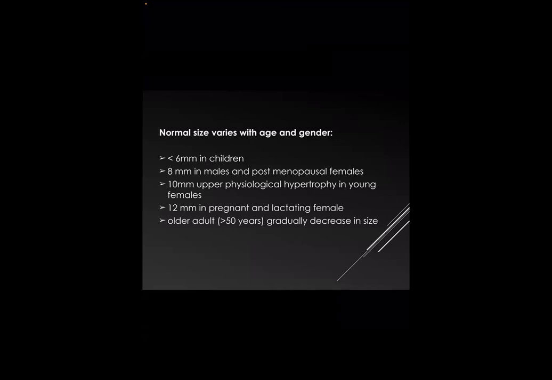The upper limit for the height of the pituitary gland is about 6 mm in children, 8 mm in males and postmenopausal females, 10 mm upper physiological hypertrophy in young females, and 12 mm in pregnant and lactating females. In older adults, more than 50 years, there is a gradual decrease in size.